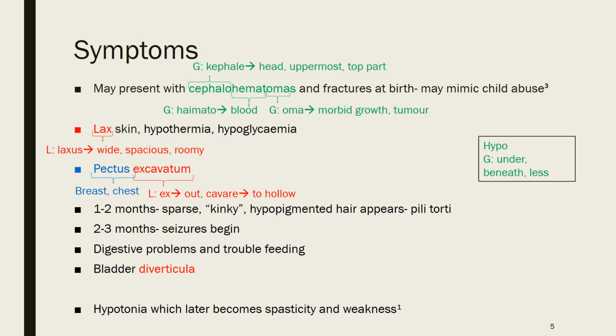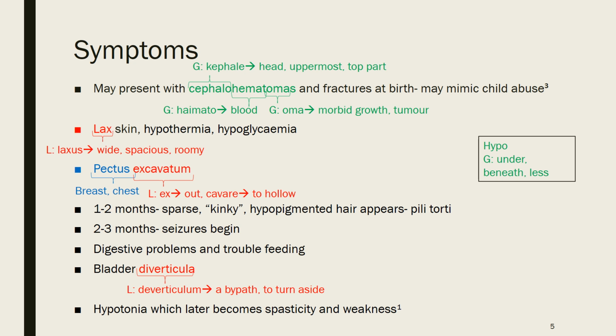For the age of 1 to 2 months, symptoms appear in the hair. So it becomes really sparse and hypopigmented, so it doesn't have much colour, and it's called kinky hair sometimes, just because of how brittle and wispy it is. And they can also have pili torti, as I've talked about. From 2 to 3 months, seizures can begin, so that shows the first signs of neurodegeneration. And they may also have digestive problems and trouble feeding, and many of them need to have feeding tubes to help them eat. They can have bladder diverticula, so diverticulum comes from Latin meaning a bypath or to turn aside.